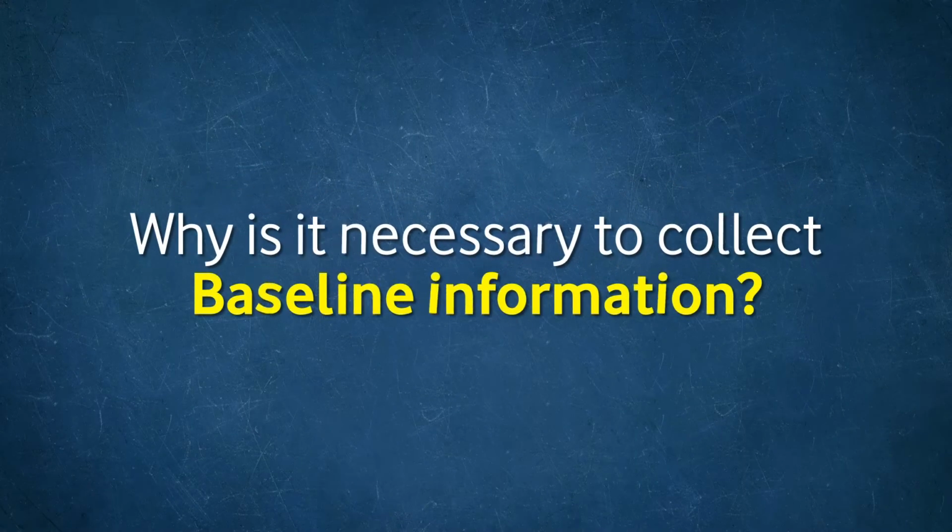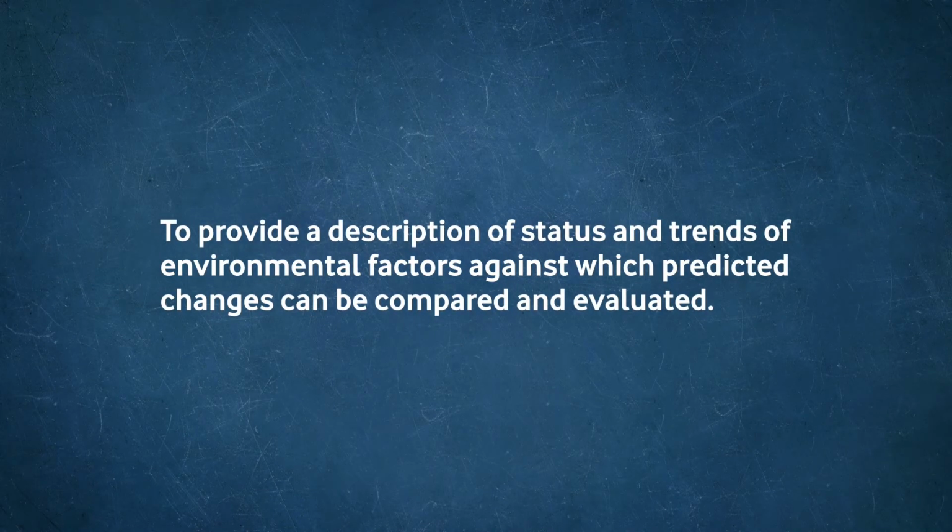It is necessary to collect baseline information to provide a description of status and trends of environmental factors against which predicted changes can be compared and evaluated.